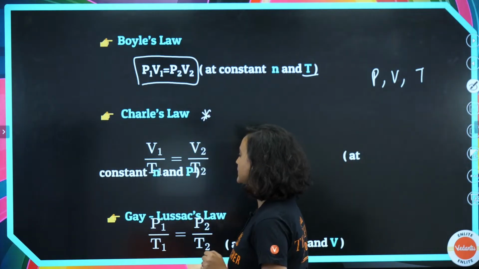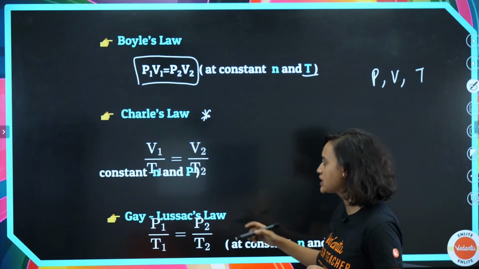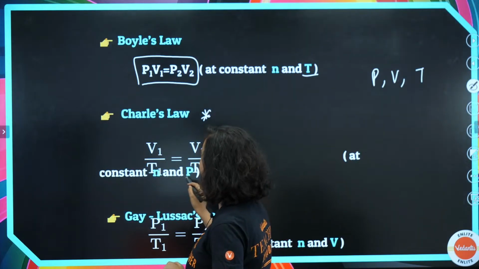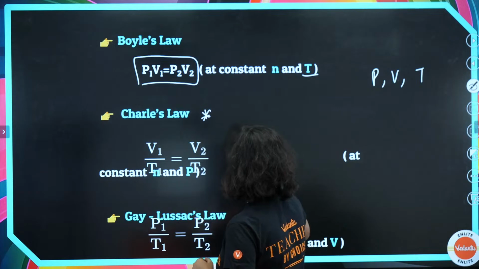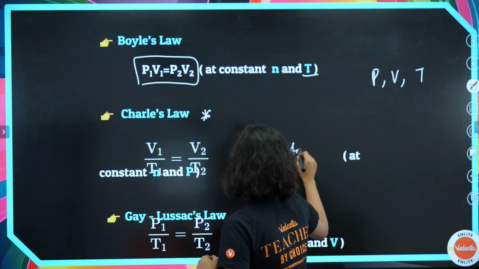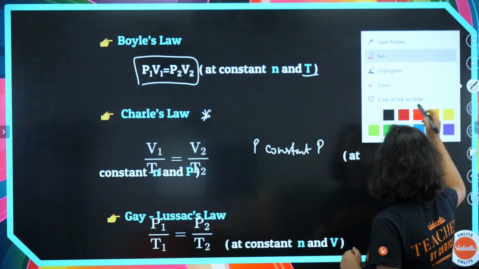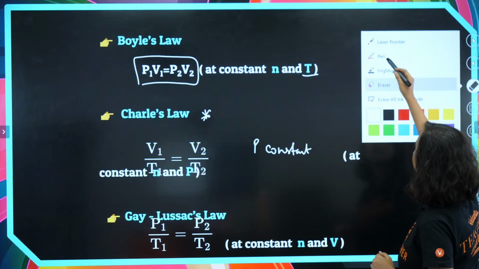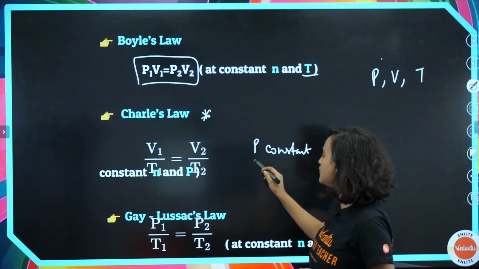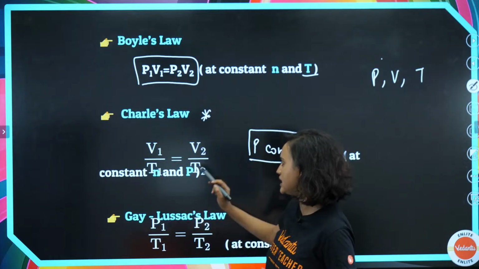Acha, now we will come to Charles' law. What did Charles say? Because Boyle had constant temperature, Charles kept the pressure constant, okay? Once again, I'm so sorry, guys. This is all because of Google Slides to PPT. This always happens to us.